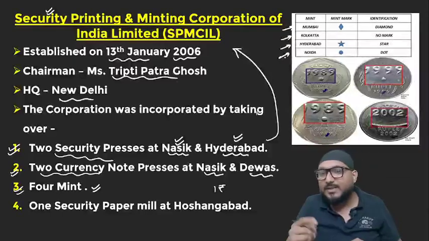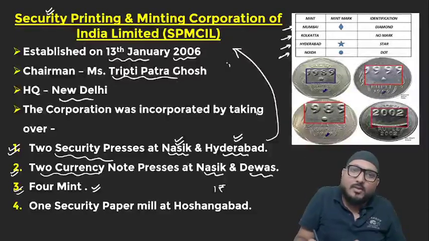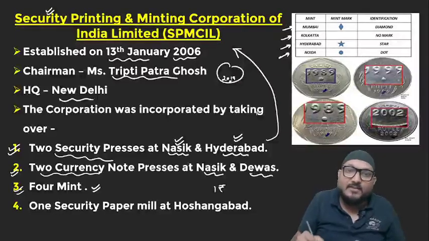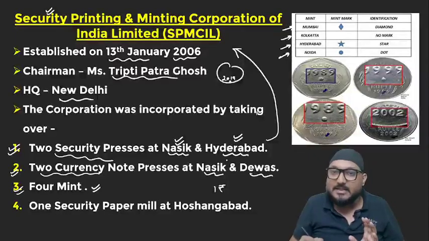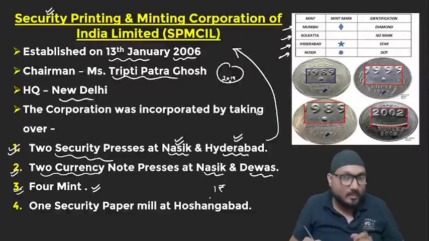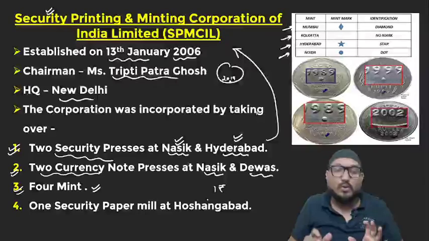How will you figure out at which particular mint a coin was minted? You must have seen on your coin the date written, 2019, 2020, somewhere. Just below the date year, you will find some symbol. If there's a dot, then it is minted in Noida. If there's a star, it is minted in Hyderabad. If there's a diamond, it is minted in Mumbai. And if there is no symbol over there, then it is minted in Kolkata.